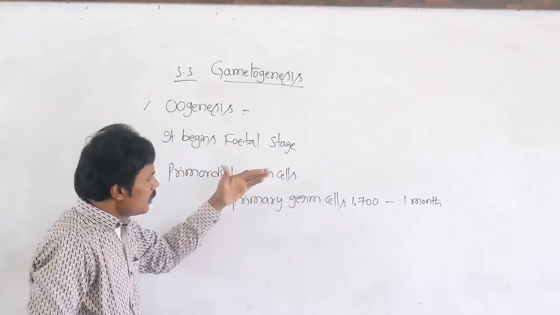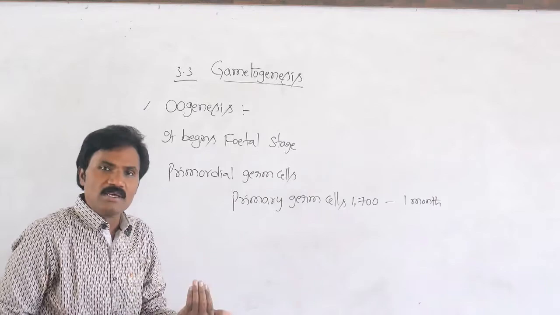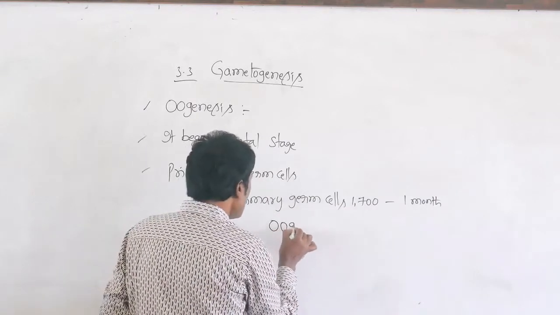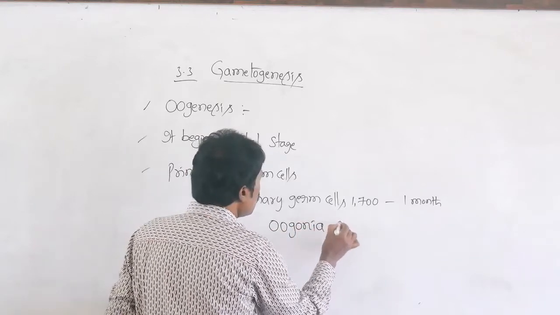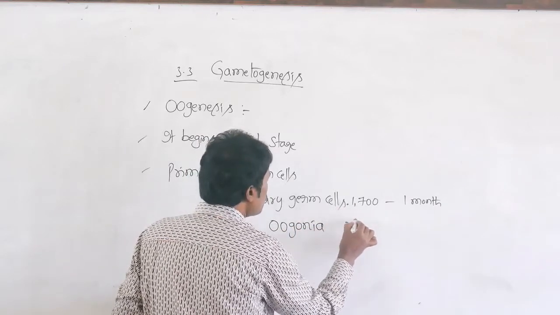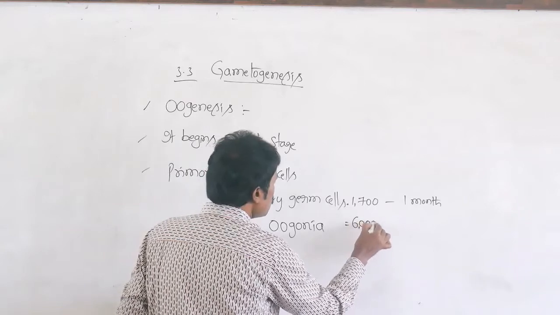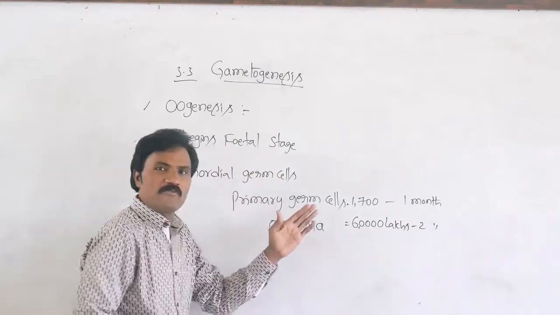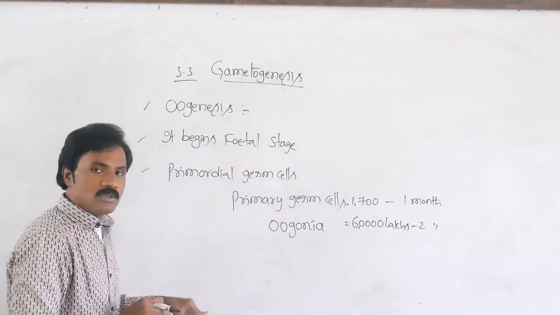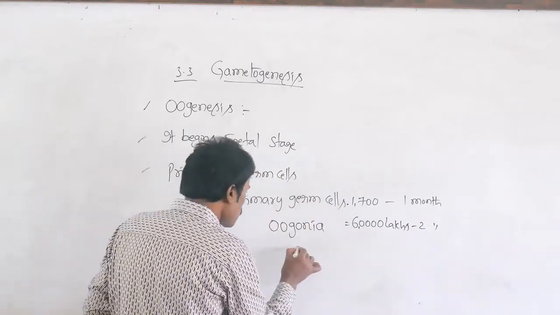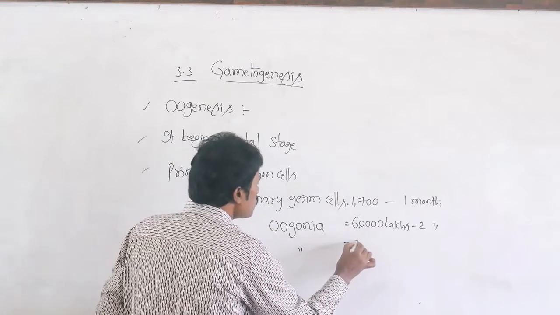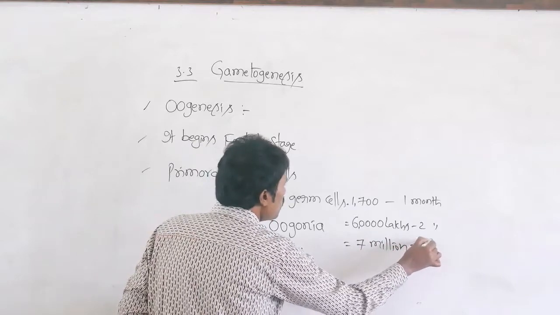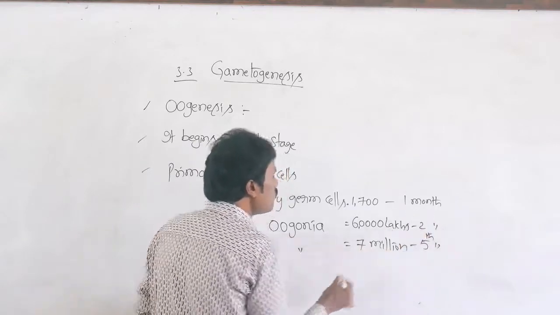Then gradually it increases. Then oogonia cells are present, 6 lakhs at the age of the 2nd month of the female baby. Similarly, oogonia are present at 7 million at the age of the 5th month of the fetus.